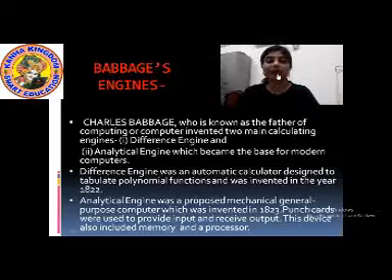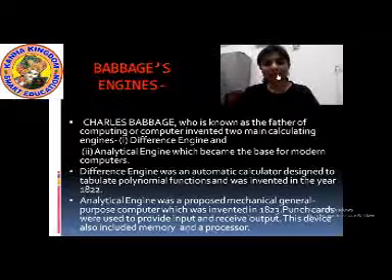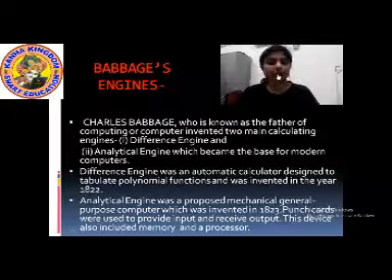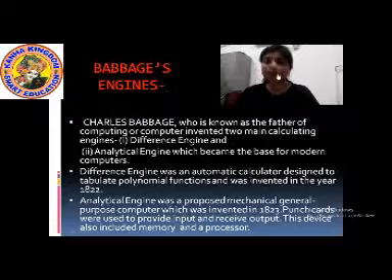Now this device had input and output devices also. What was the means of input and output? Punch cards were used to give input and to receive output.